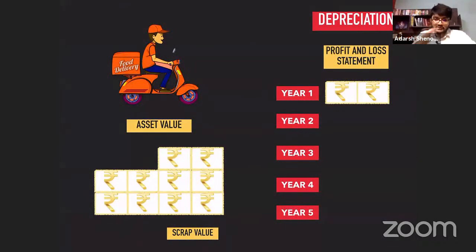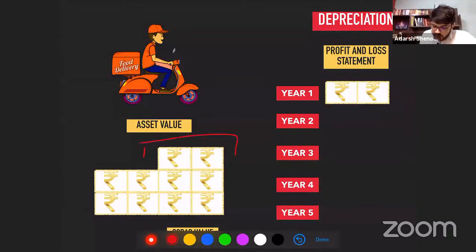Now listen to this concept, please. How much value is left in the asset account now? You have transferred 10,000 rupees. How much is still left in the asset account? 50,000 is still left. This is known as book value. What is this known as? Book value at the end of a certain year.